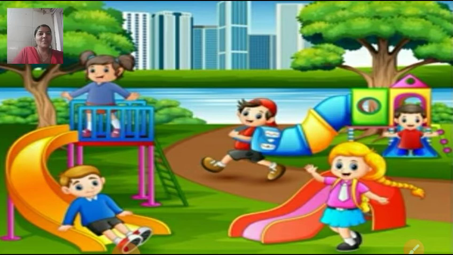Even when we are playing, we get happiness, fun, enjoyment. So do you all, if you are not going, children, you all go to the garden and enjoy. At least once in a week you should go to the garden. Yes, see.